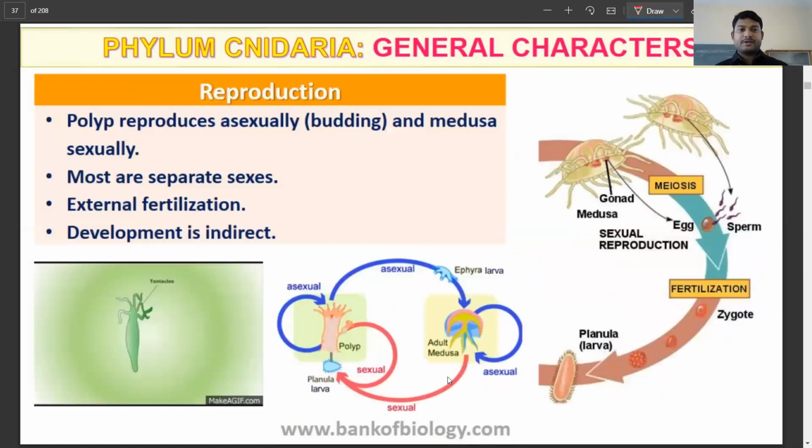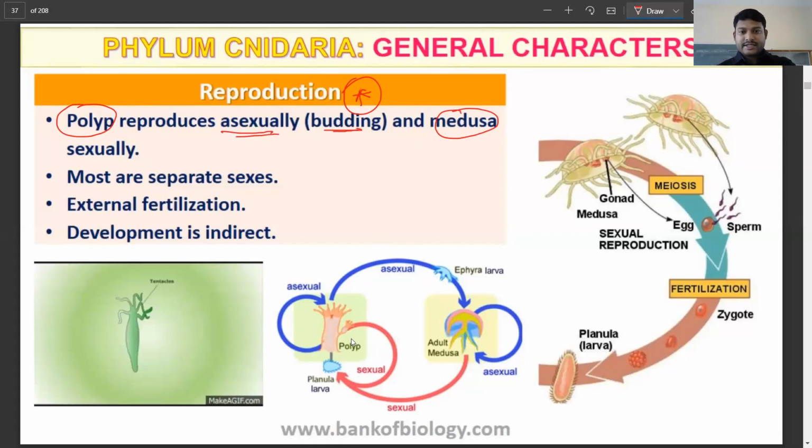Reproduction here is something different. It is very important, and many times it is asked in examinations. Here there are two forms, polyp and medusa. The polyp form reproduces asexually, that is by budding.